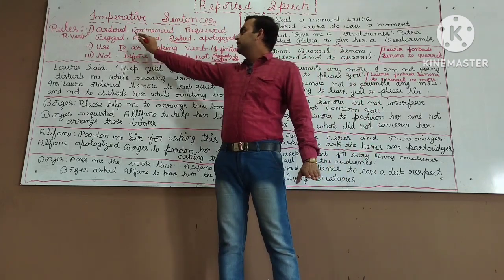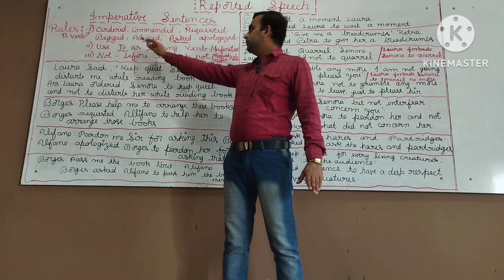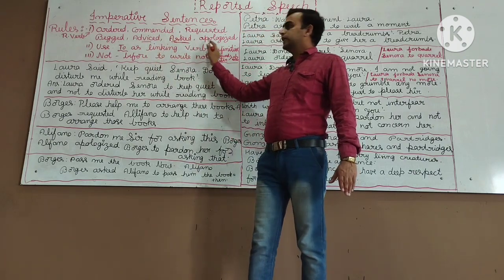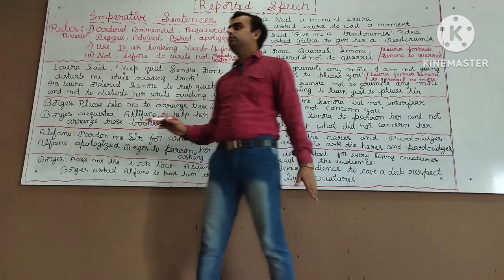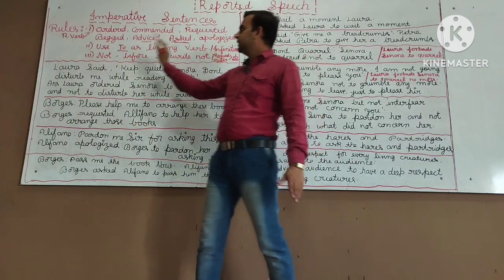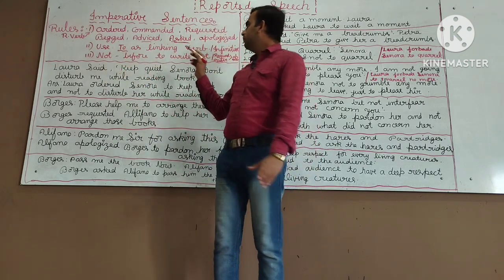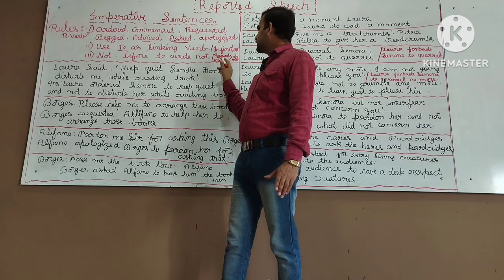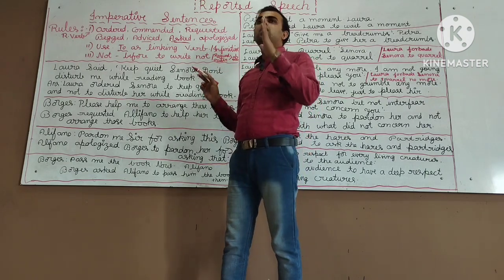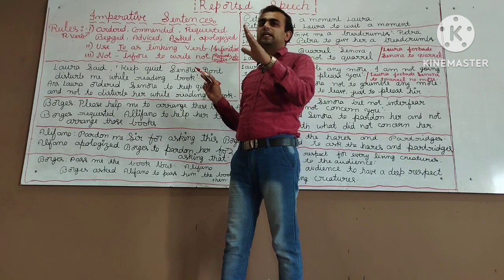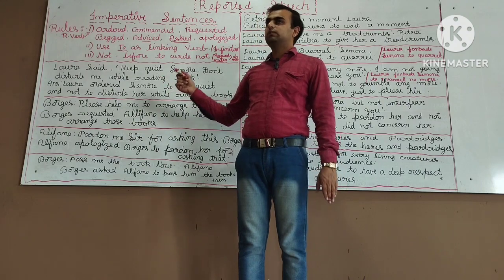Once again I say: first rule, reporting verbs are ordered, commanded, requested, begged, advised, asked, apologized. Second rule, we use "to" as a linking word, which is also called an infinitive. Third rule, if there is "not," we have to write "not" before the "to." Last rule, if there is a request or an order, we have to mention the object, whom that request or order is made to. Is it clear? Now let's enter into our examples.